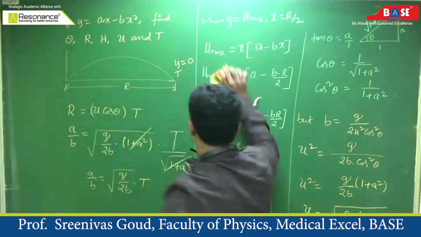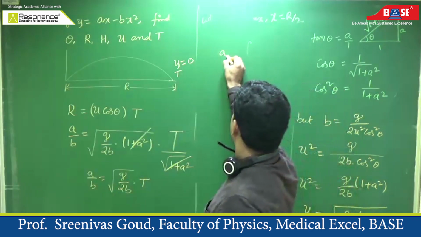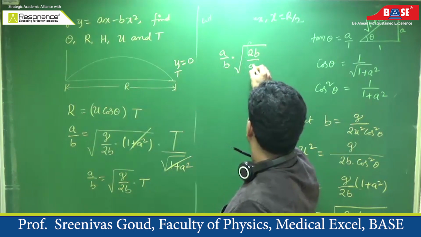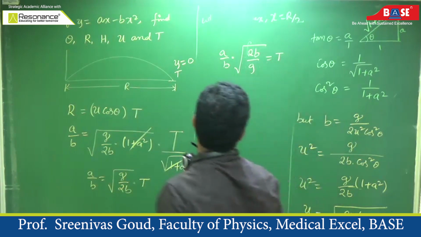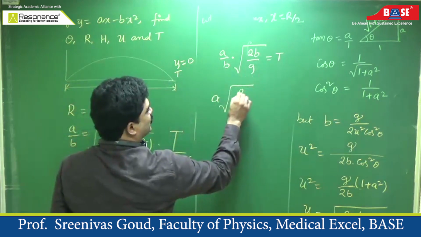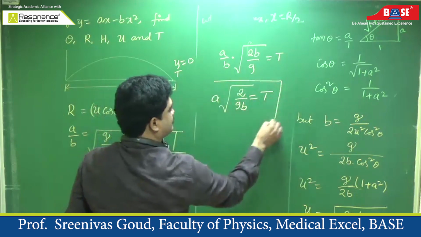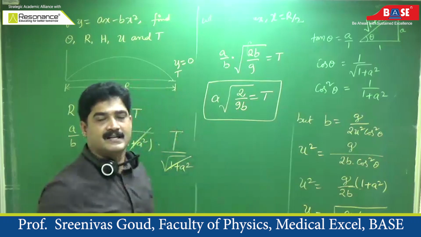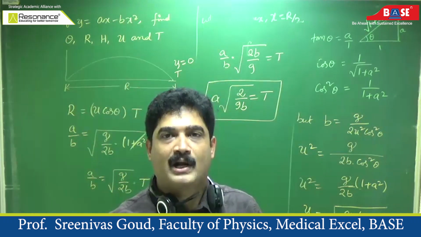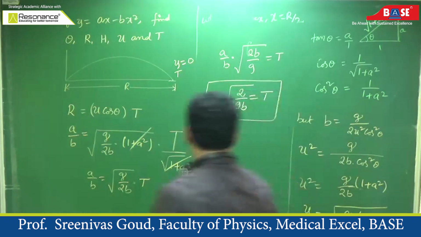Then cross multiply this, and we will get the value of time period. Therefore, a by b into square root of 2b divided by g is the time period. If you take b into the root, a root of 2 by gb is the formula for time period. Because the given equation is in terms of a and b, you have to get all the parameters in terms of a and b only. So this is time of flight.